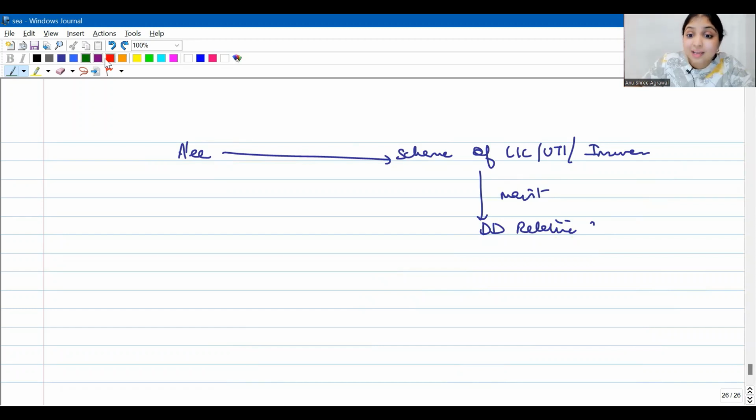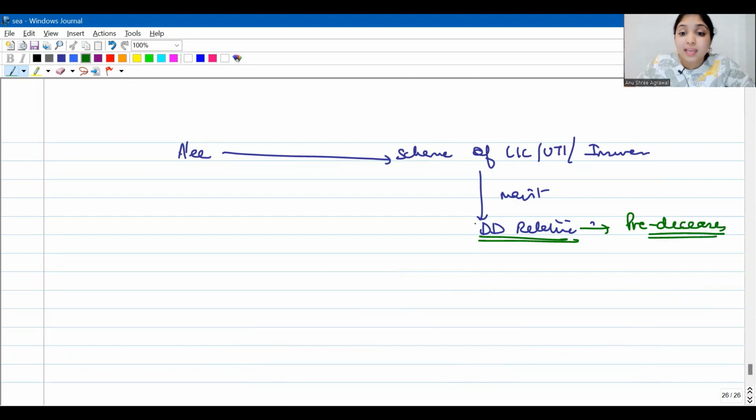Okay, but what if the dependent disabled relative predeceases the assessee? Predeceases means what? He died during the lifetime of the assessee. Assessee was saving money every year thinking, after my death, what will happen to my dependent disabled relative? But what has happened? The dependent disabled relative has died during the lifetime of the assessee.